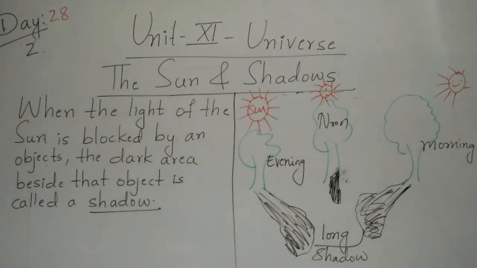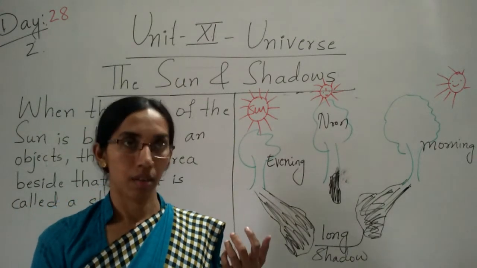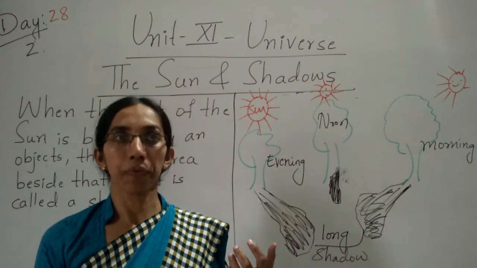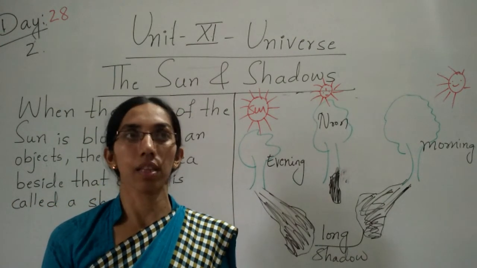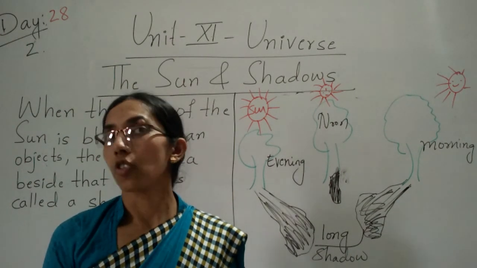What is it called? It is called a shadow. Clear, children? Either it is a bird, animal, thing, table, chair. There are a number of things and objects. We can find the shadow of all the objects and things.